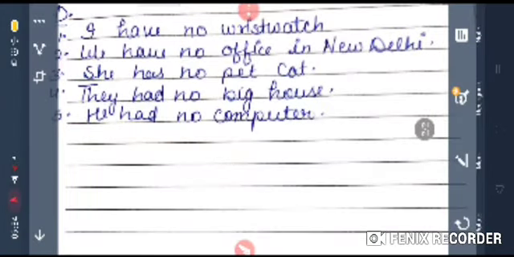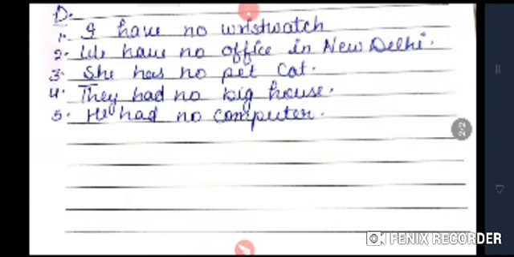D part is: I have no wristwatch. We have no office in New Delhi. Third, she has no pet cat. Fourth, they had no big house. Fifth, he had no computer. So this is the exercise of your chapter number 3.